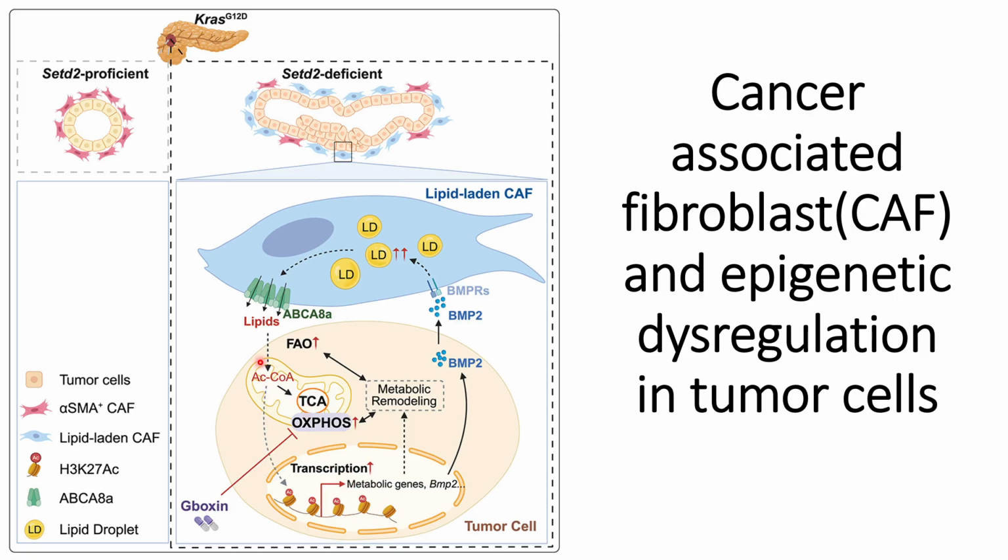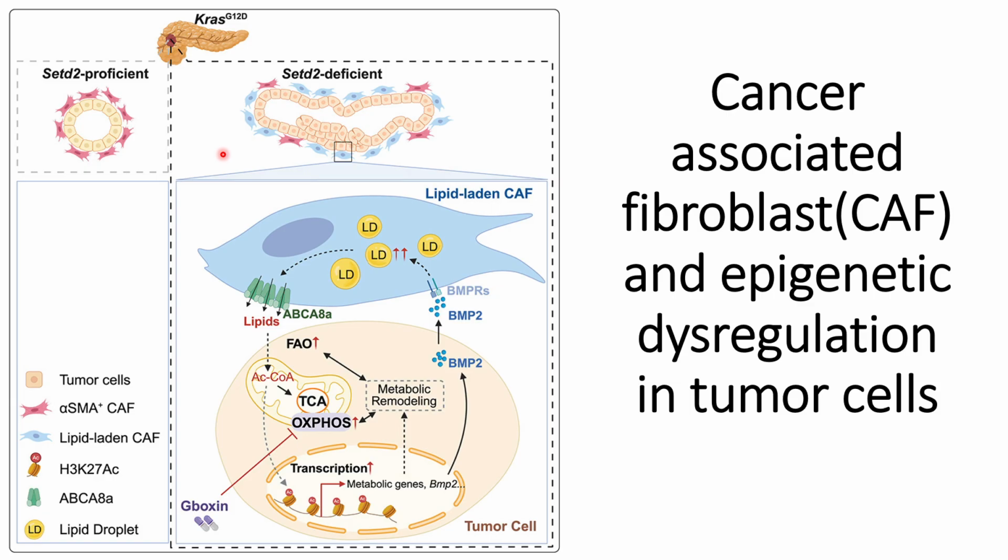It is shown in this figure that there are epigenetic changes that occur in the tumor cells, some of those changes related to metabolic genes, and this BMP2 secretion will cause the cells in the tumor microenvironment to form more lipid-rich fibroblast, or the fibroblast formed in the tumor microenvironment will have more lipid in it, and these lipids can be used by the mitochondria of the tumor cells for energy utilization.